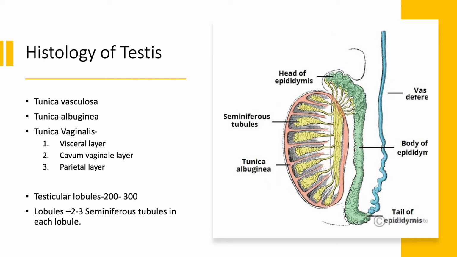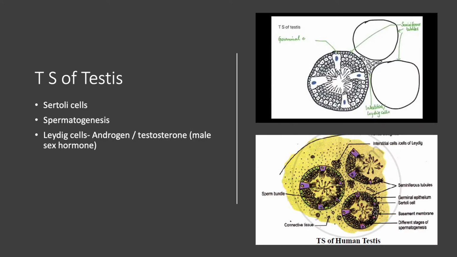The seminiferous tubule is the structural and functional unit of the testes, where sperm formation actually takes place by the process of spermatogenesis. Let us study the cross section, or transverse section, of the testes. In transverse section, we can find the seminiferous tubules in the form of rings.